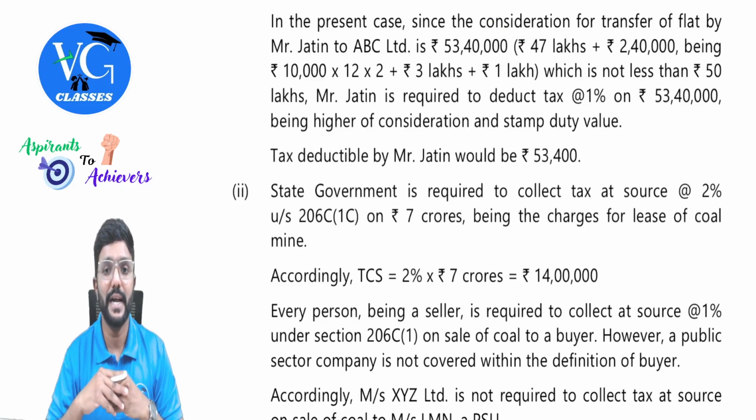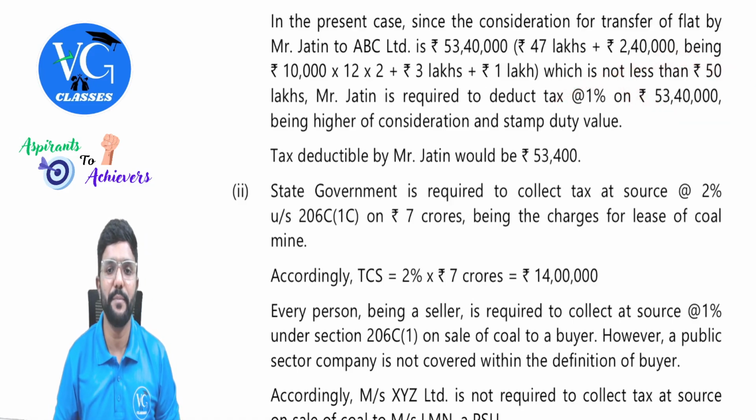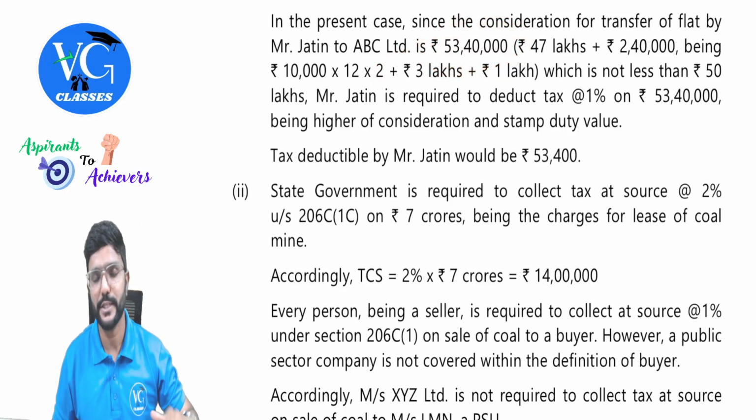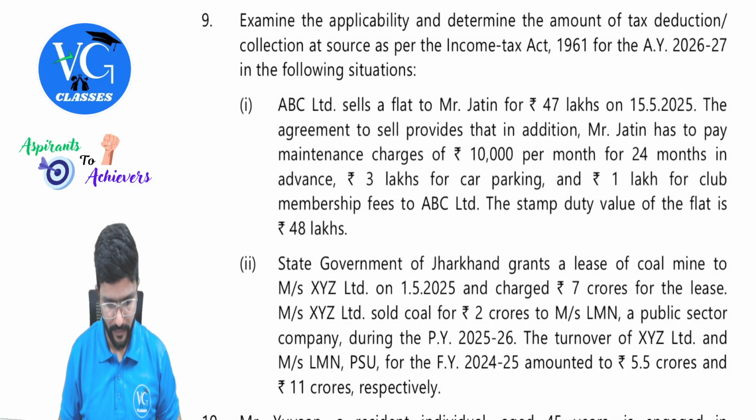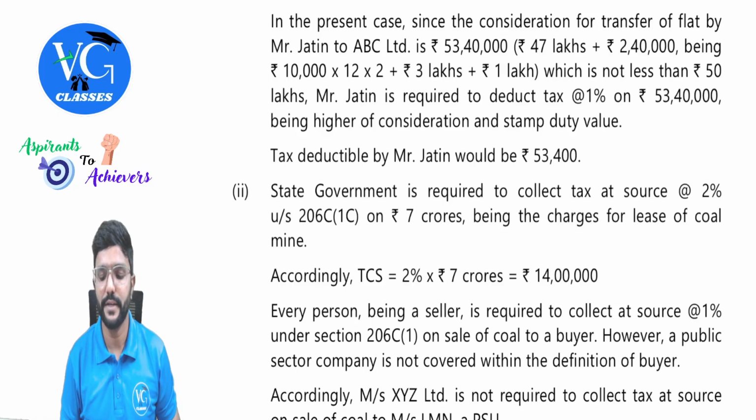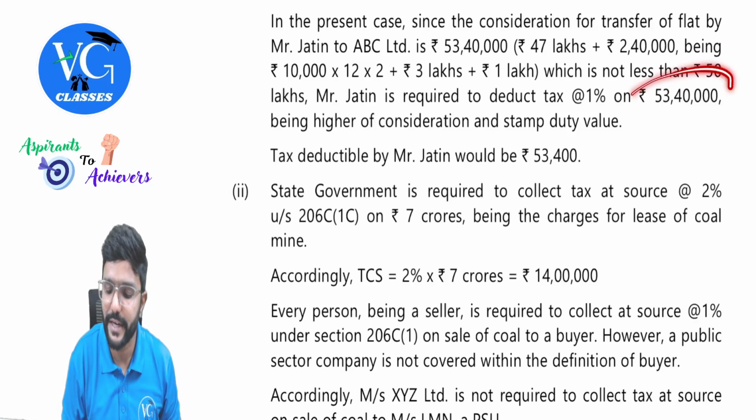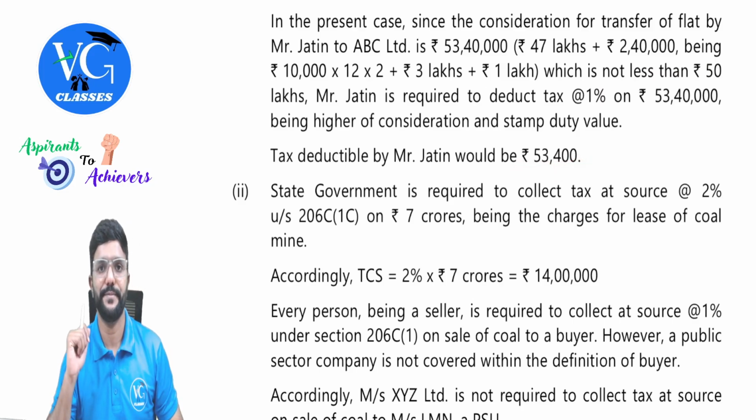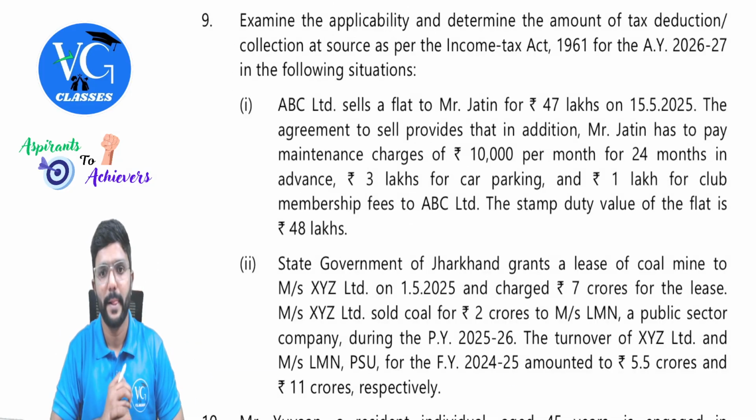Mr. Jatin is required to deduct at 1% on what amount? 53 lakh 40,000, being higher of consideration and stamp duty value. So simple, you do like this. Actual consideration is 53 lakh 40,000, which has to be paid by the buyer. The stamp duty value is how much? Stamp duty value is given as 48 lakh. So compare both, take whichever is higher: 53 lakh 40,000. Is it more than 50 lakh? Yes. So TDS has to be deducted on this at 1%, which comes to 53,400. 53,400, guys. Okay, sir.